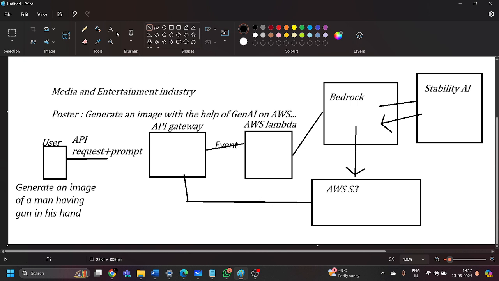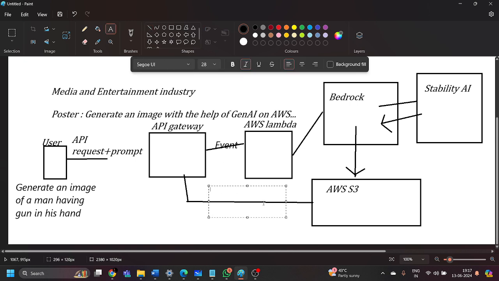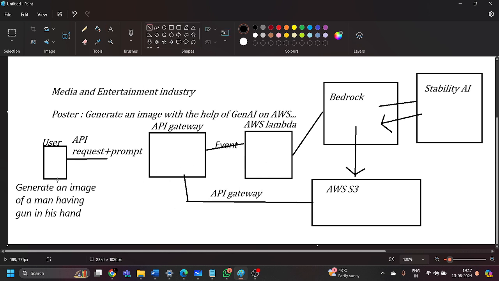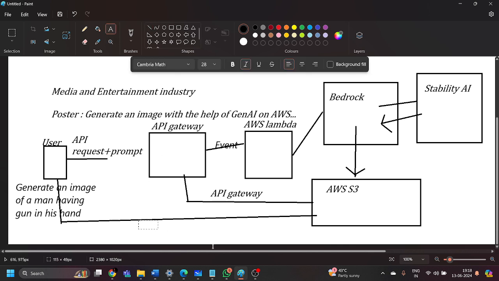First, that pre-signed URL will be sent to the API gateway as well, and secondly, the user will be able to access the desired output directly from that pre-signed URL, and the object is already stored inside the simple storage service. So the user will be able to access that object, or that particular desired output, with the help of that pre-signed URL, which we are going to generate with the help of this particular model, right?